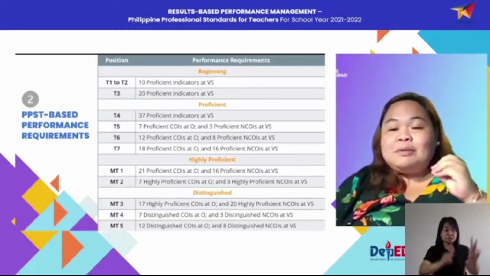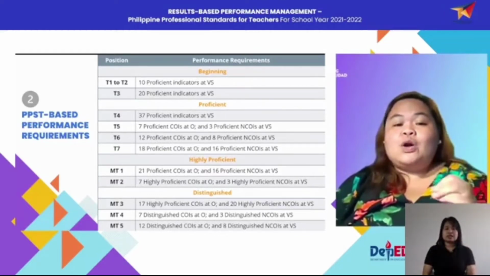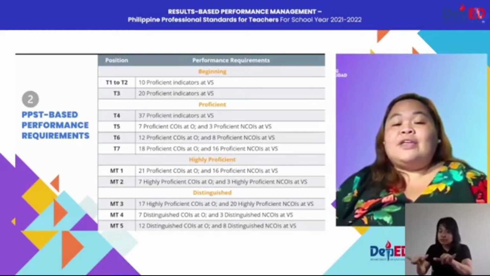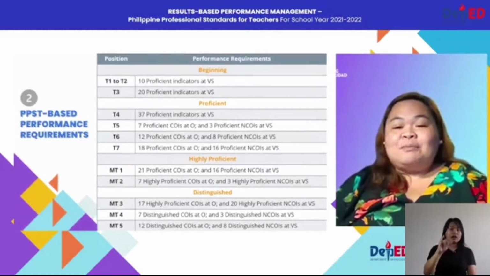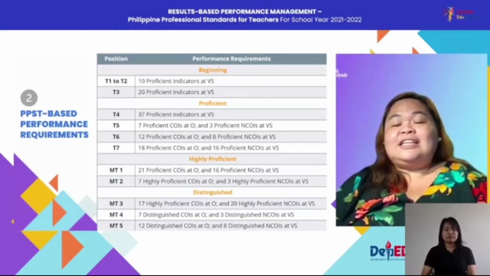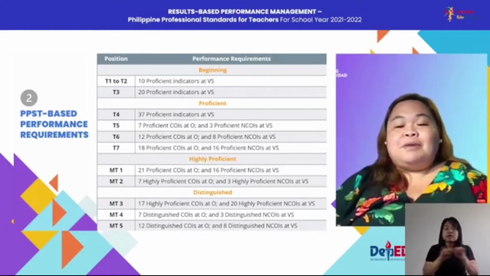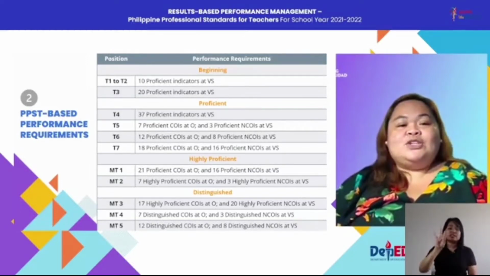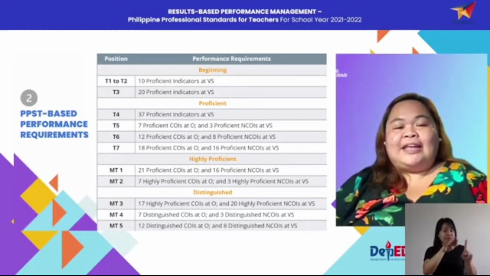And it will be measured through the IPCRF. Thus, this necessitates the completion of the 37 indicators in PPST.